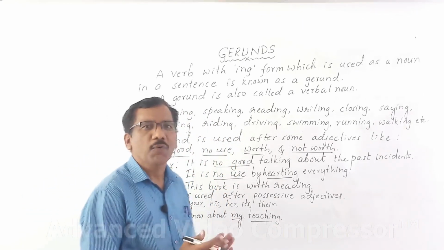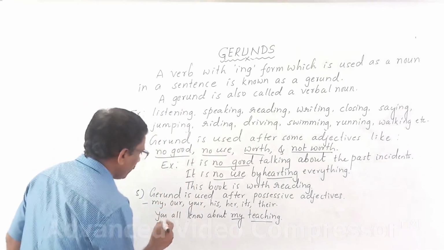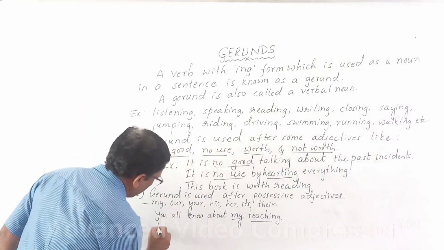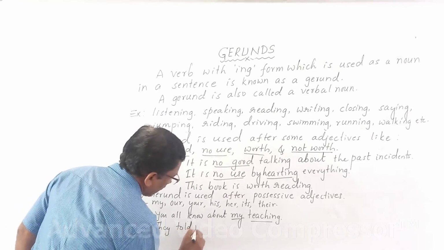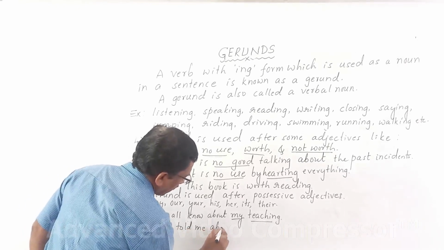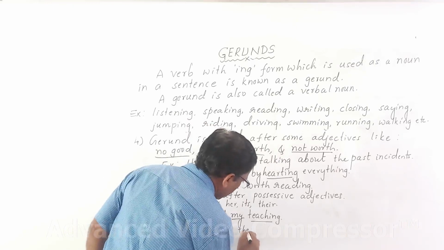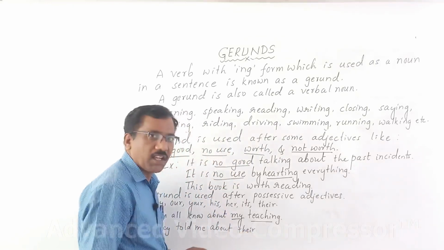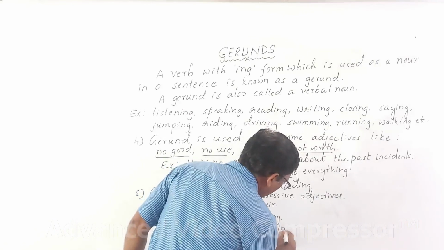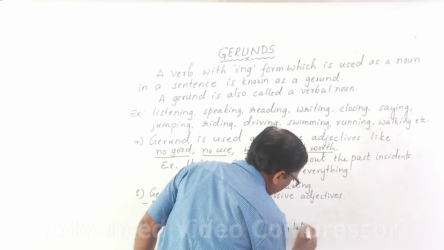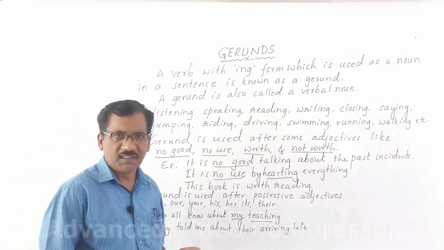It's used as a noun in the sentence. Come on. Then they told me about their arriving late. They told me about their arriving late.